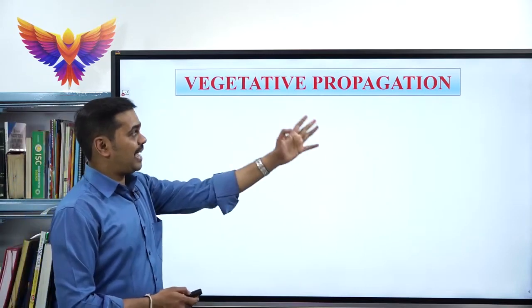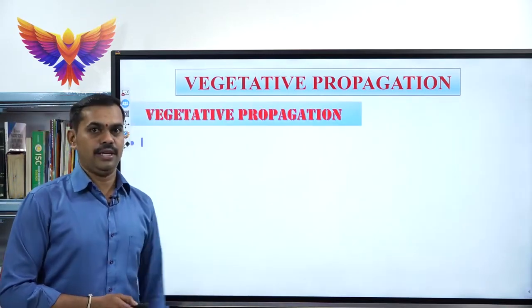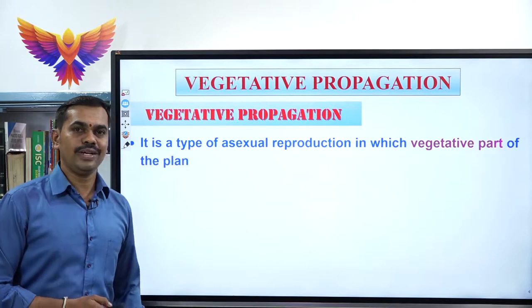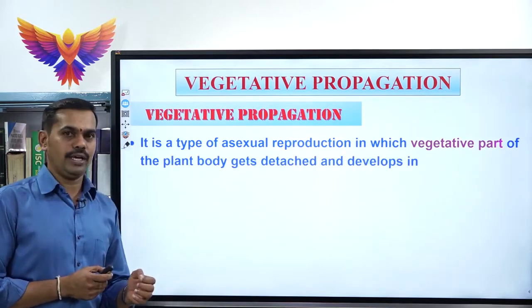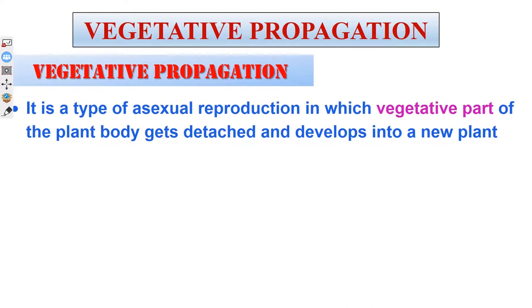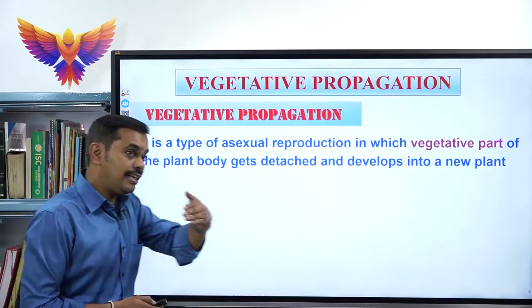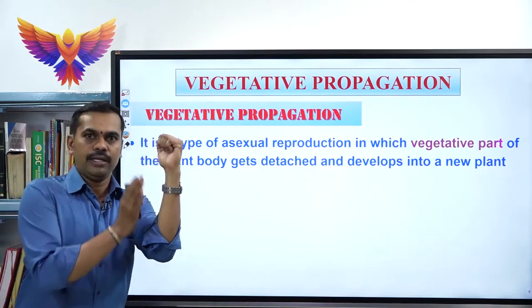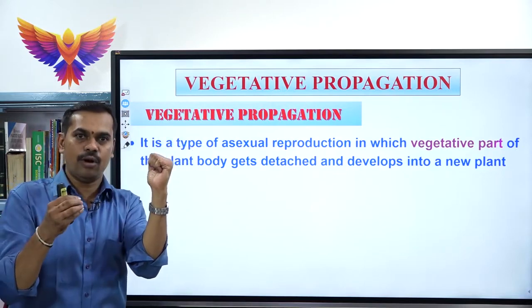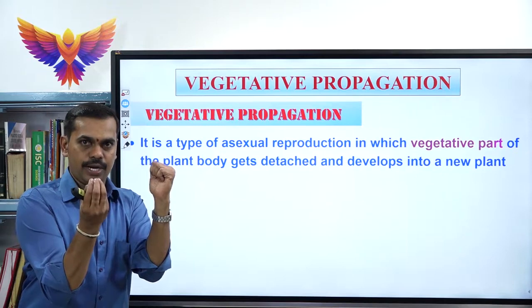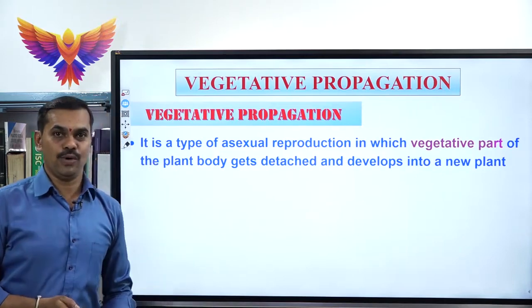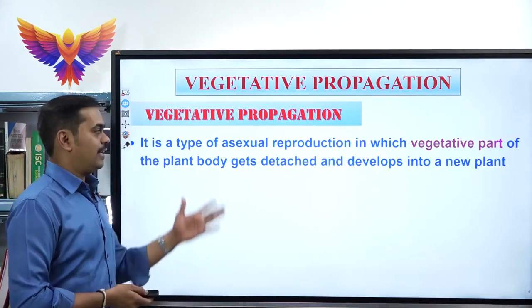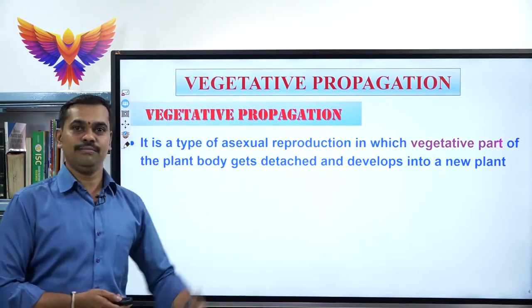Now let us learn what exactly vegetative propagation is and how we can define it. Actually, it is a type of asexual reproduction in which the vegetative part of the plant body, not the reproductive part, gets detached from the parental body. Imagine this is a plant body, and this is the vegetative part. This vegetative part detaches from the parental body and can develop into a new individual. Here, without the formation or fusion of gametes, a new organism develops under asexual reproduction.